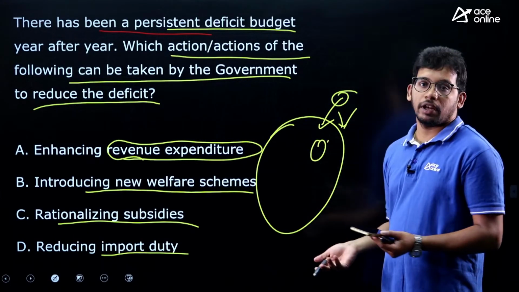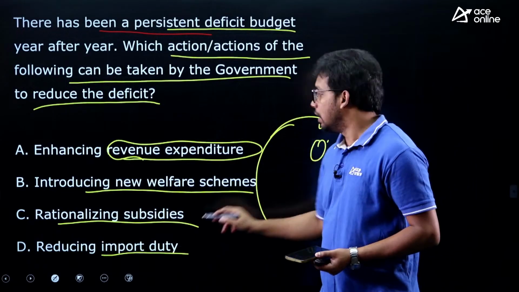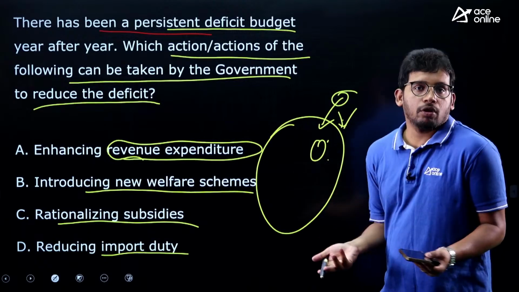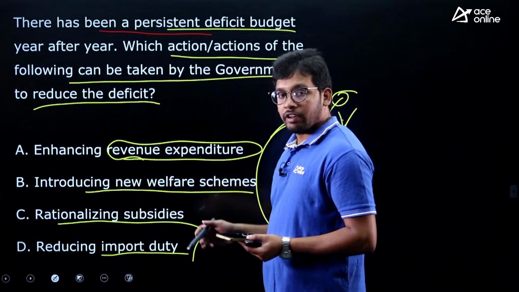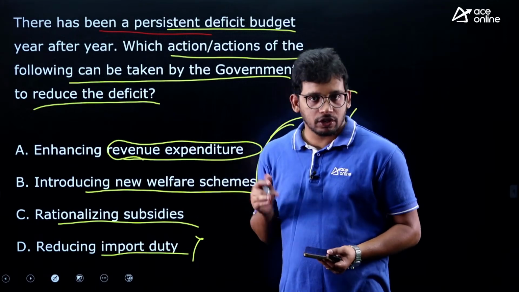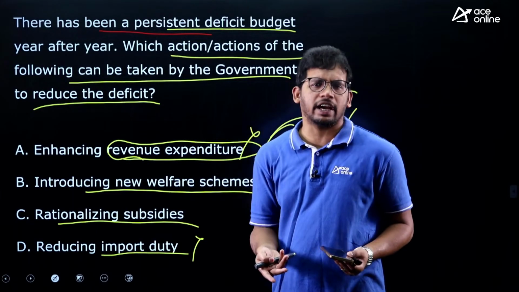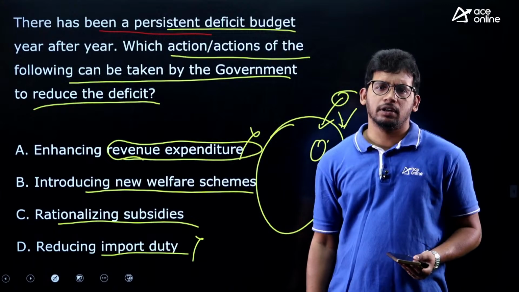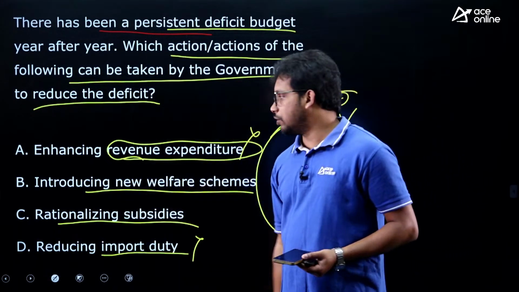Government will have less money. Now they are having more tax. If they reduce the customs duty, import duty, that means there will be revenue loss for the government. So this is not correct. And if government increases revenue expenditure, then again it will become deficit. Actually government has to save money, right? They should not spend. It's like a daily activity. If you are in debt, will you spend more? No, you cannot, right? You have to save money and reduce that debt.